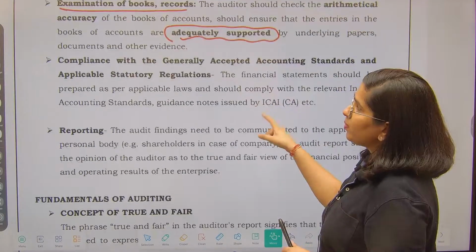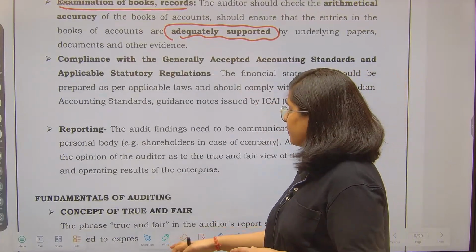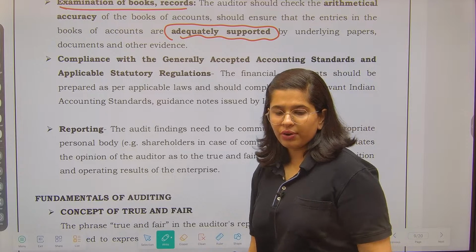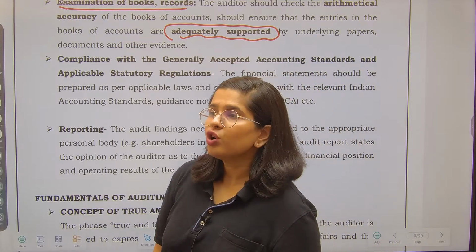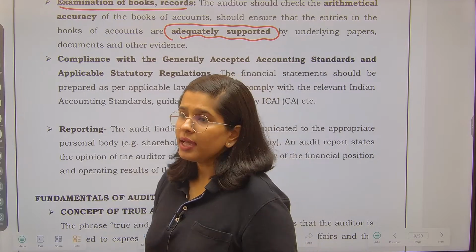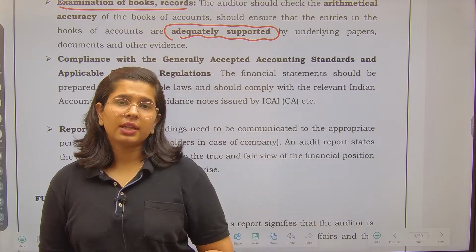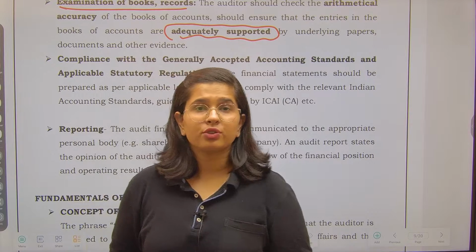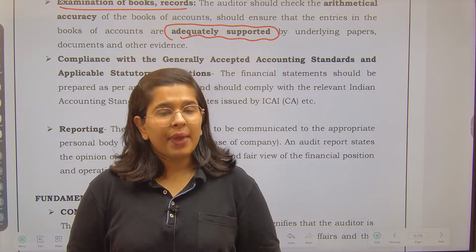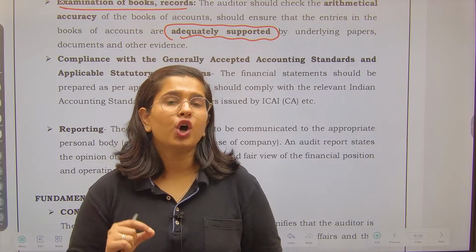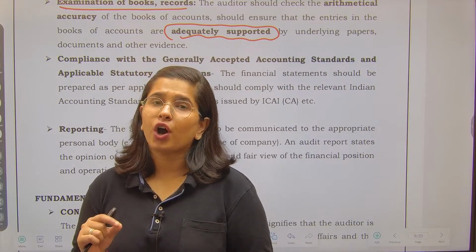After that, there should be compliance with the generally accepted accounting principles. Accounting principles we have already seen, right? So accounting principles means what? There are certain conventions, certain rules and regulations that one has to follow while preparing accounts. So whether while preparing the accounts you have followed all the rules and regulations or not.